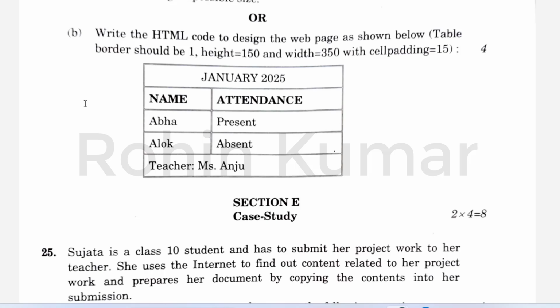Write the code to design the web page as shown below.